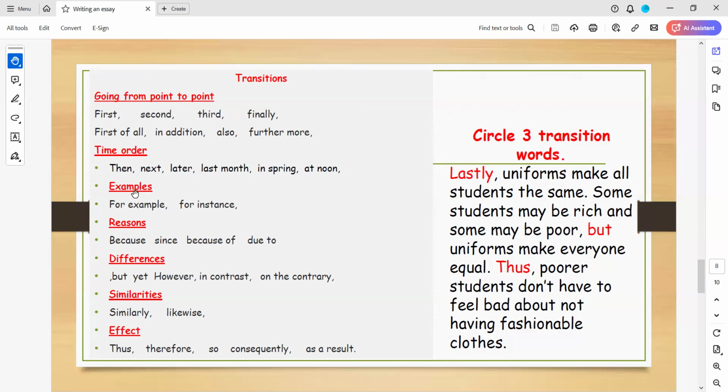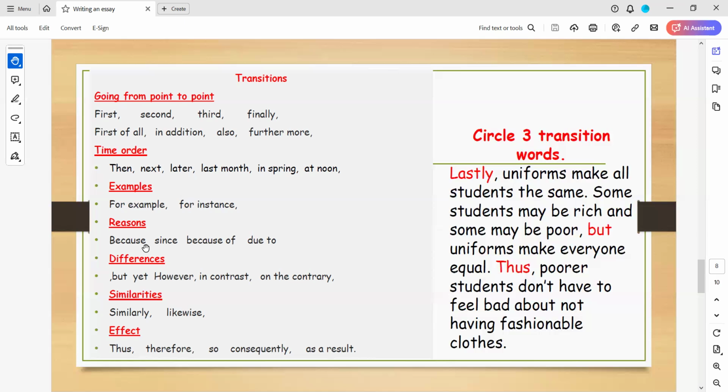If you want to talk about examples, you can say for example, for instance, or something like that. And if I'm talking about reasons, you can use because, since, because of, due to. But be careful that some of them have a complete sentence after the word, and some of them have a gerund or a noun.